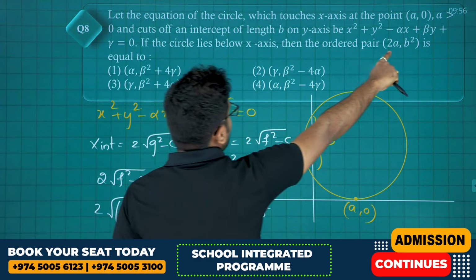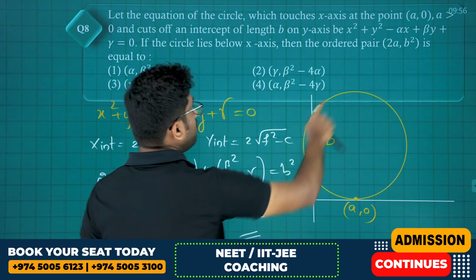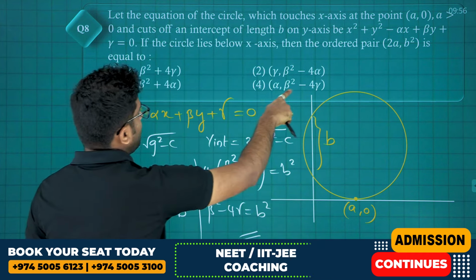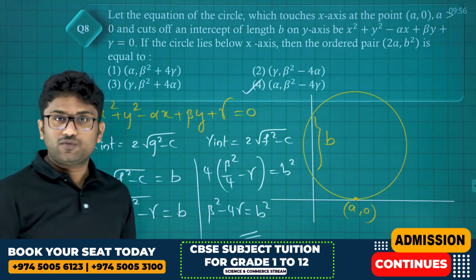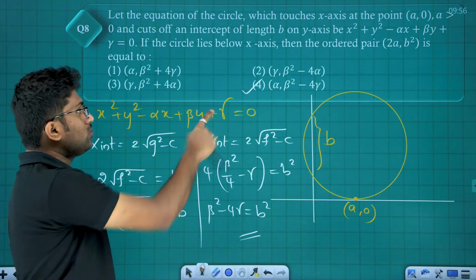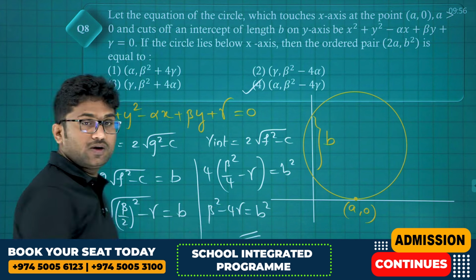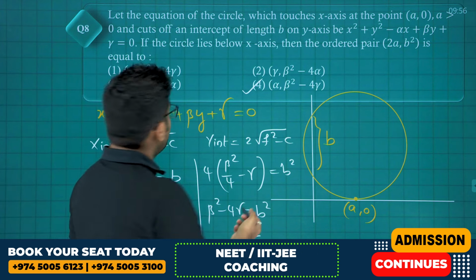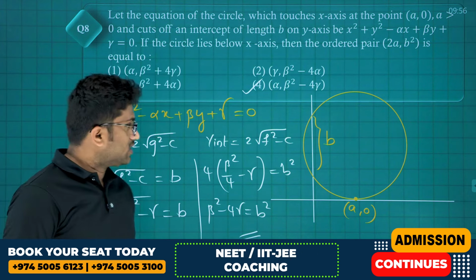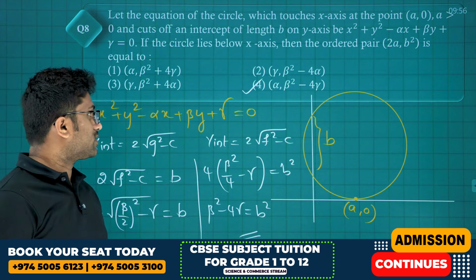See clearly, b square is equal to beta square minus 4 gamma is the only option, which is option 4. That's it. If we had one more option, then we could have gone with alpha. Clear? So clearly the answer is option 4, which is nothing but b square is equal to beta square minus 4 gamma.